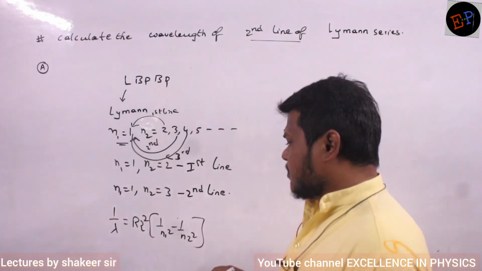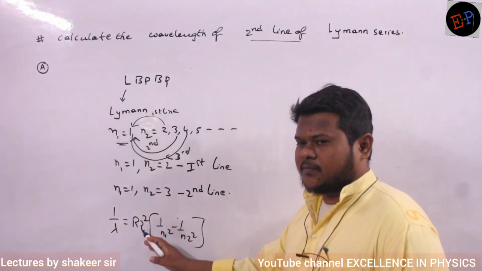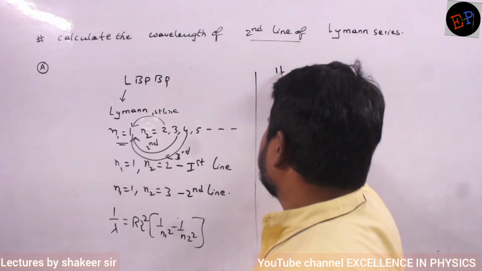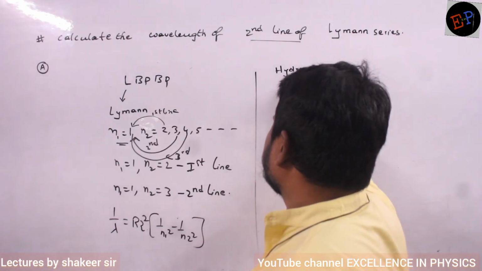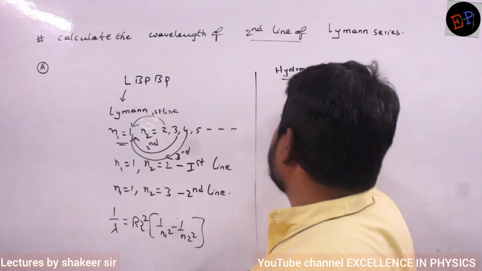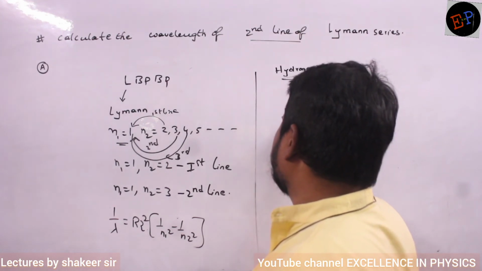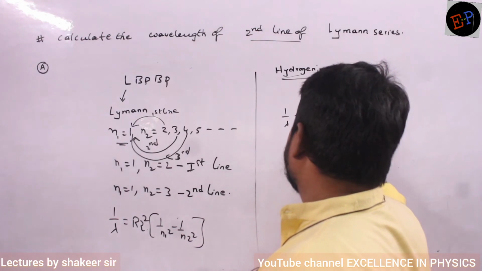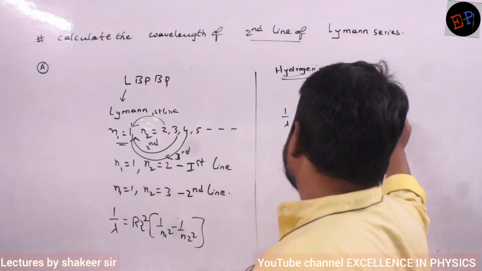But if I am calculating for hydrogen, Z value will become 1. So therefore 1 by lambda is equal to RH into 1 by N1 square minus 1 by N2 square.